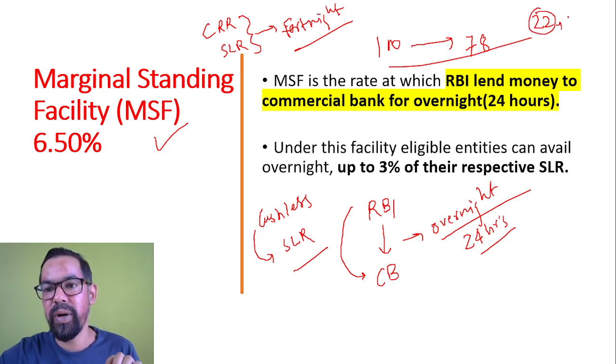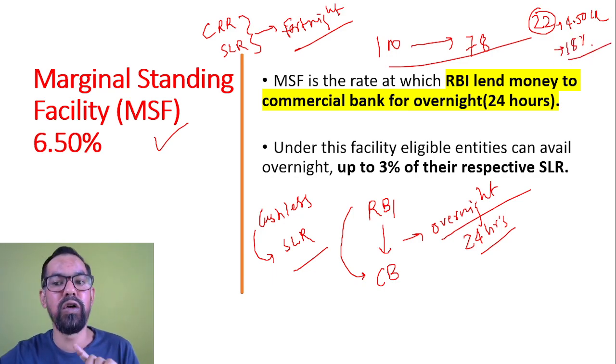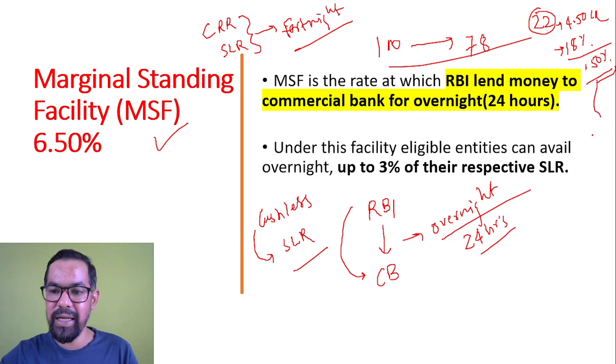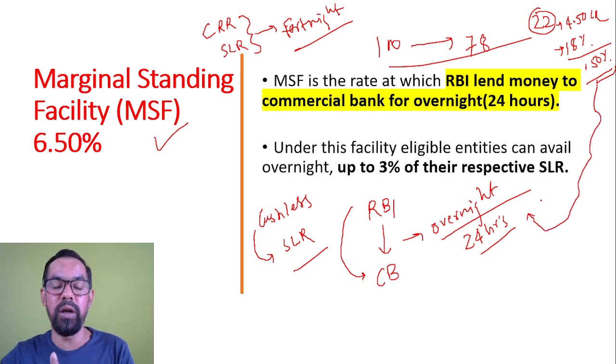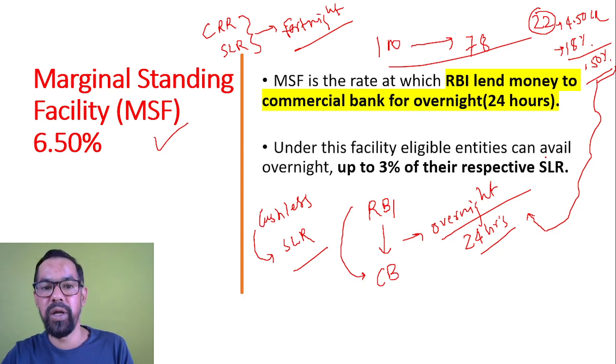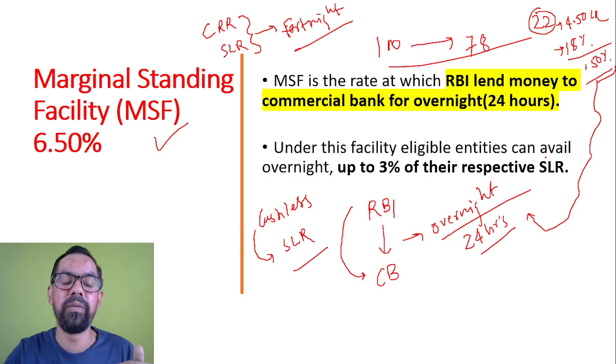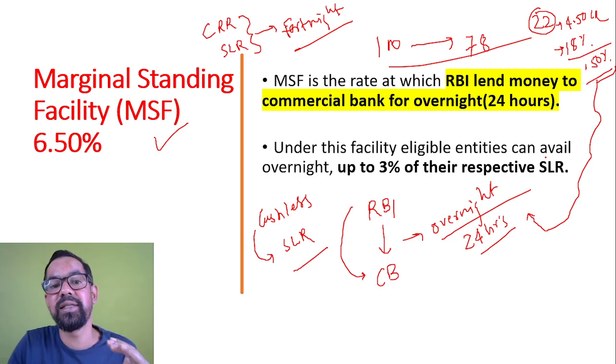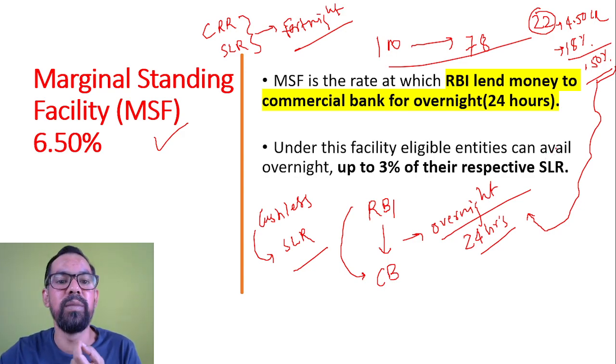Now the remaining 22, they have remaining 22. Out of this, they have to maintain 4.50% CRR, and SLR is 18%. So now they have a shortfall of 0.50%. They have a shortfall of 0.50%. So to maintain this, because they have 100 rupees in their hand, they borrow 100 rupees, they lent 78 rupees. Now during the fortnight meet, when they report to RBI, first they'll deposit cash 4.50% with RBI. Now their remaining amount is 17.50, but the current SLR is 18%. So they have a shortfall of 0.50%.